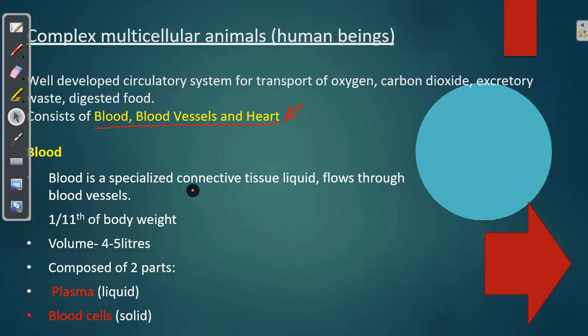Blood is a connective tissue. Please remember, blood is neither an organ nor a cell, it is a tissue. Now why is it said to be a connective tissue? Because it is blood which goes to each and every cell of our body. We are made up of different cells, as we discussed in our sessions. To each and every cell, oxygen is required, energy is required, nutrients are required. Since blood goes to each and every cell and connects our whole body, it is said to be a connective tissue, a liquid which flows through the blood vessels.